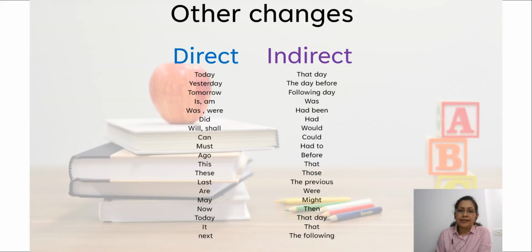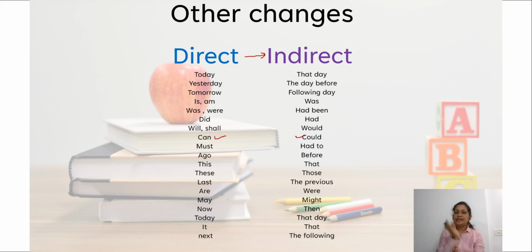And yes, this is how the changes take place when we change sentences from direct to indirect speech. The words denoting nearness or closeness change into words denoting distance. Modals take their past tense form, and tenses go a step behind.